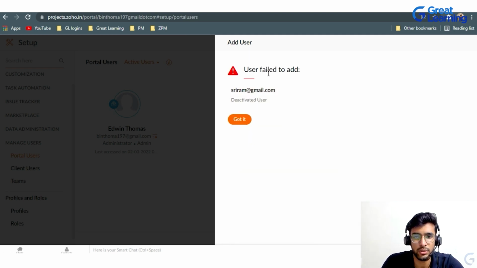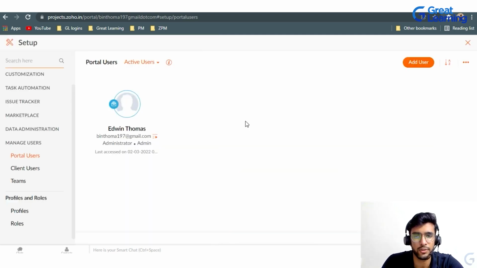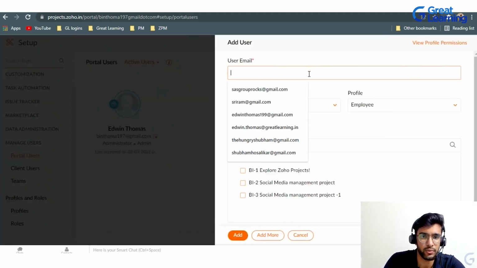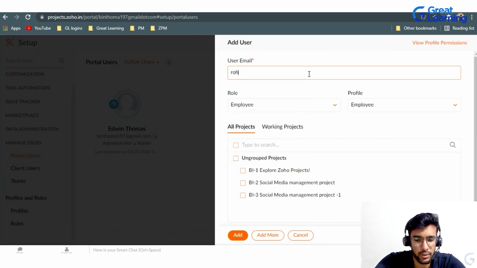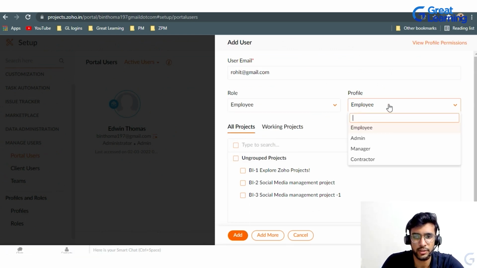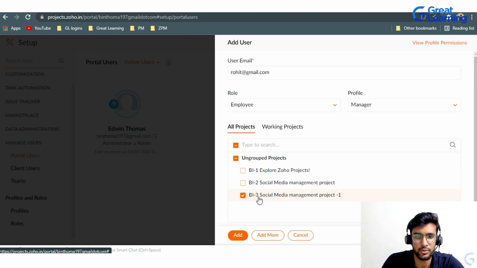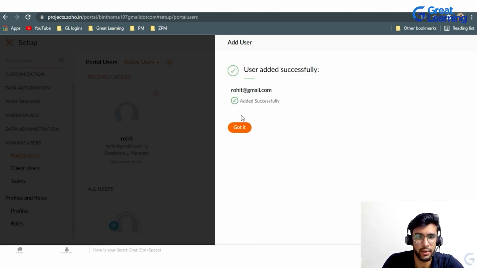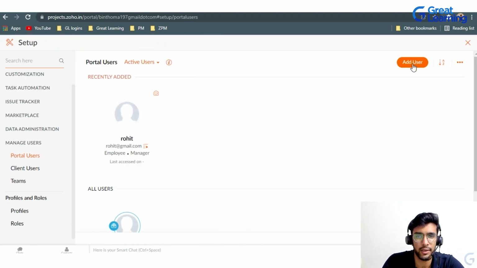And user failed to add. Okay, this was a deactivated user. I'll just put one more, Rohit at gmail.com. Put him as a manager and social media 1 and click on add employee. Right, got it. So Rohit has got added.